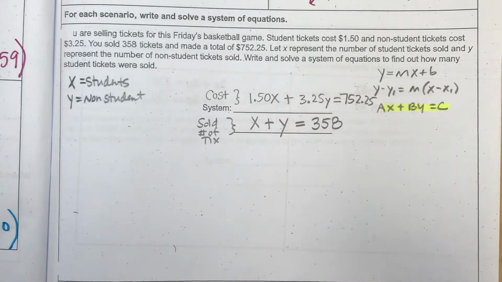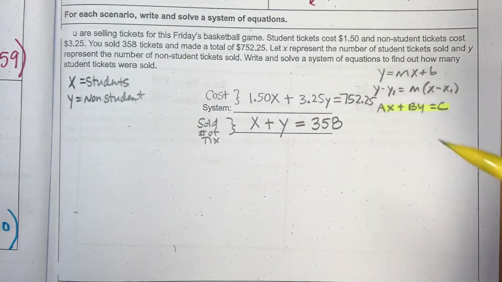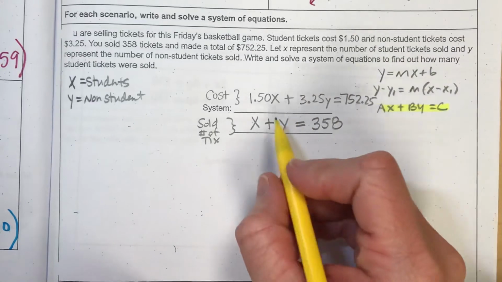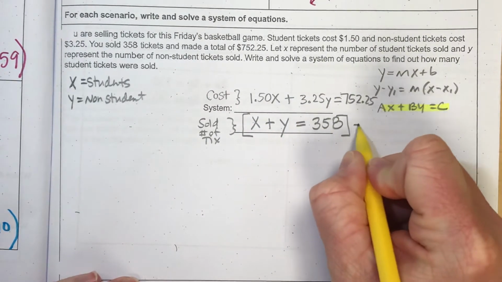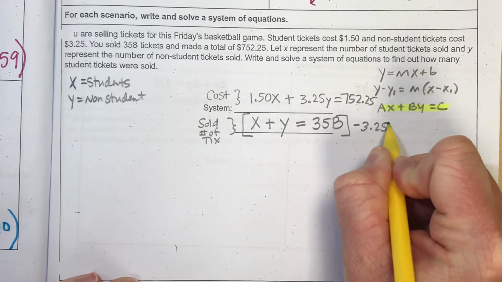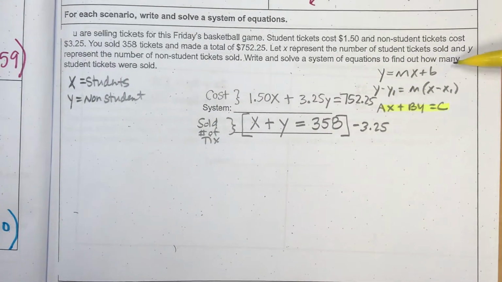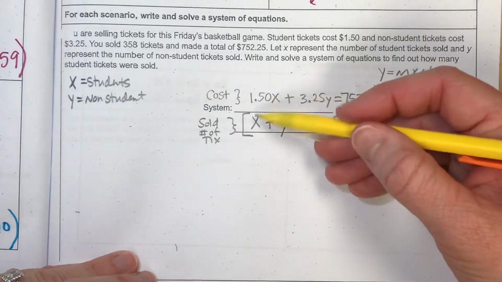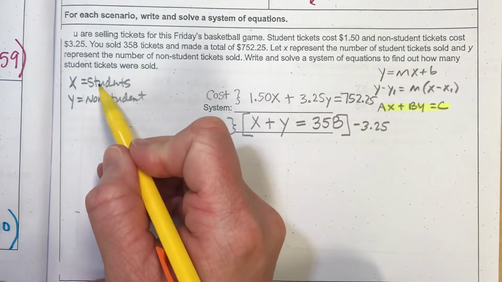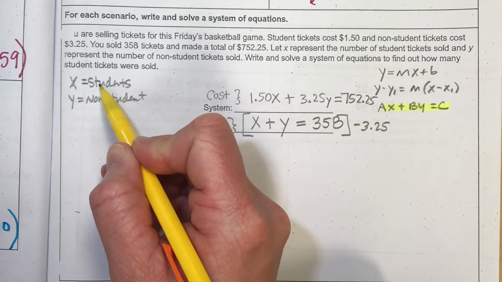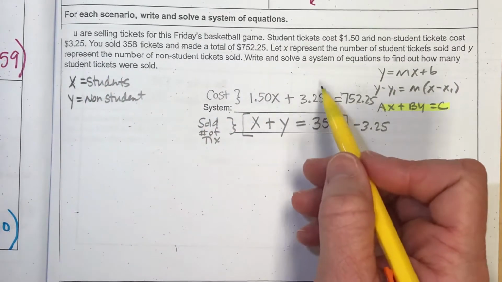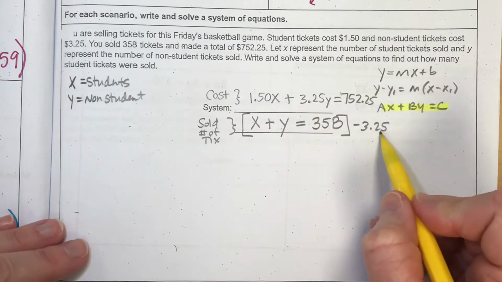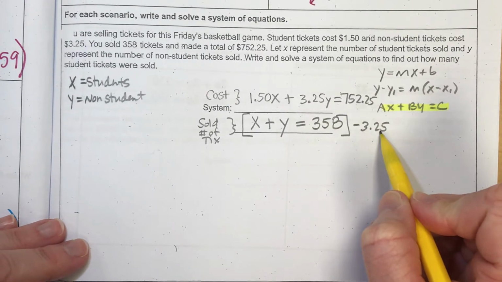In order to do elimination, I need to create opposite coefficients. So I'm going to multiply my second function by negative 3.25 because they asked me to solve for student tickets. I don't want to eliminate the x's because I want to know what the student tickets are, meaning I need to solve for x. So don't eliminate x in this problem because it asks, how many student tickets did you sell? And if student tickets are my x, that means eliminate your y. So that's why I'm going to multiply here by negative 3.25.